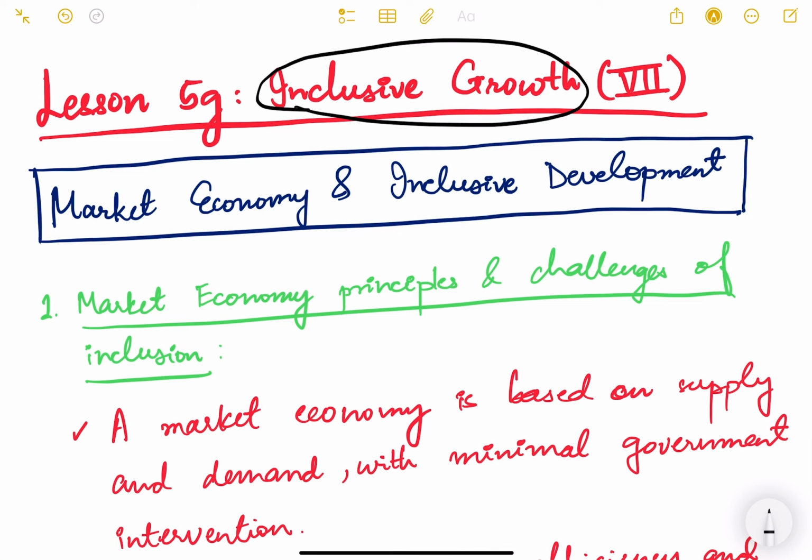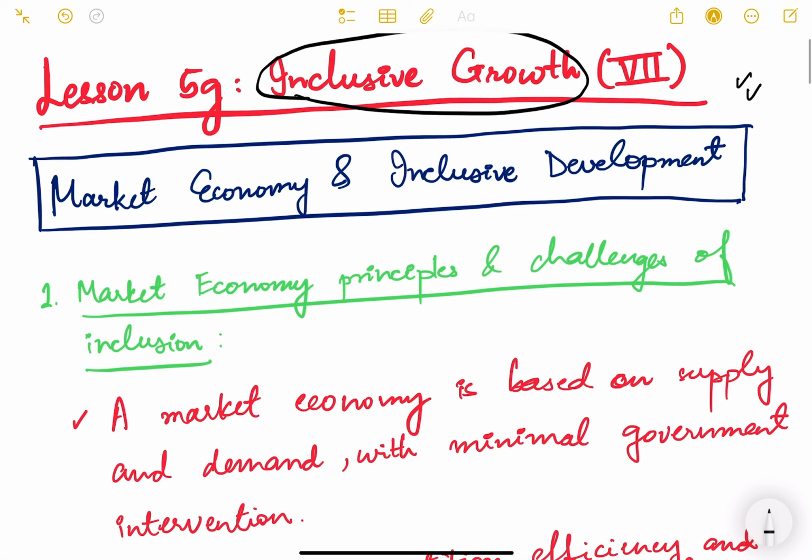We have already studied, friends, the definition of inclusive growth, what it means, what are the different aspects of inclusive growth, what are the features of inclusive growth, and what are the challenges to inclusive growth. We have also seen the difference between economic inclusion, financial inclusion, and inclusive growth, and how financial inclusion is a part of economic inclusion. So all these different things we have already studied up till now. In this video we'll focus on a very particular topic, which is also mostly debated.